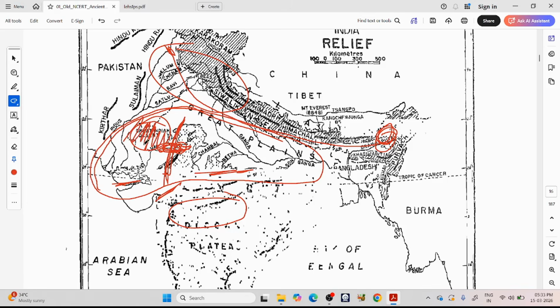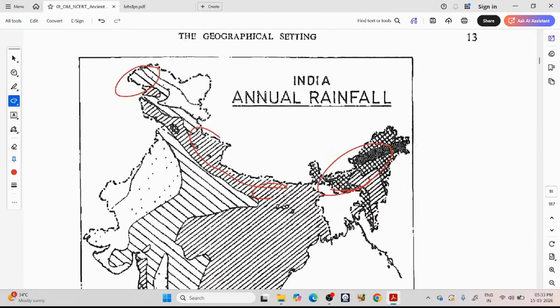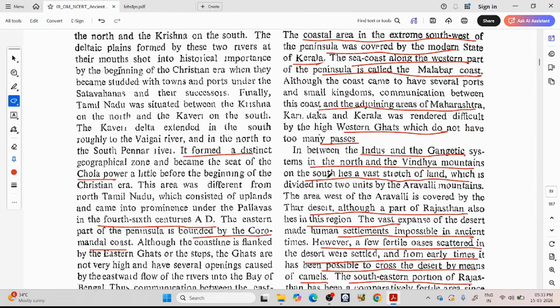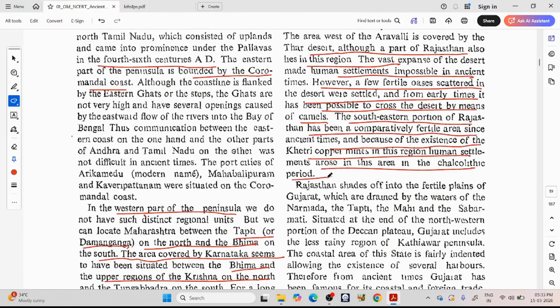However, here they have found something called copper mines, Ganeshwar copper mines. So because of these copper mines, now people found metal which is very useful. We have already seen they have used copper metals to remove frost in this region. So when they found metal, during this Chalcolithic period in India's history, we will see what is Chalcolithic period. It is before this Indus Valley civilization period, around 3000, 4000 BC. So during that time period, people started settling in this copper mines region. Okay?